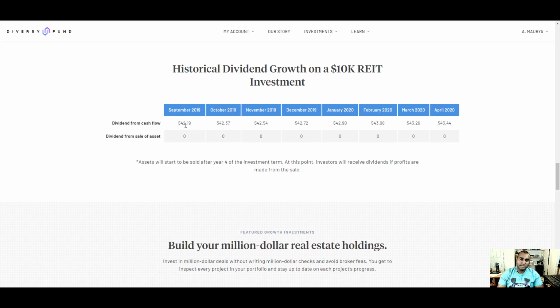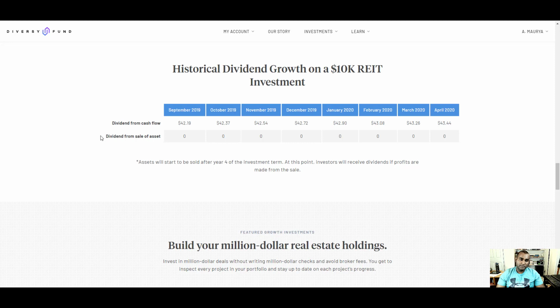In September 2019, they paid $42.19 on $10K that you invested in. On October, they paid $42.37. So everything is about $42, right? $43. November $42, December $42, January $42, February $43, March $43, and April $43.